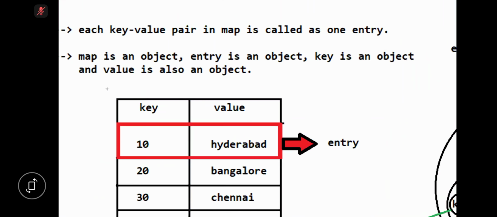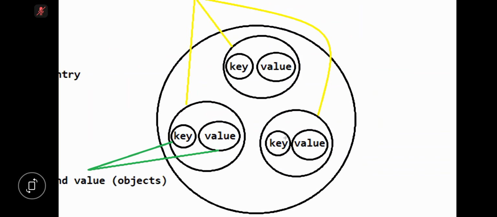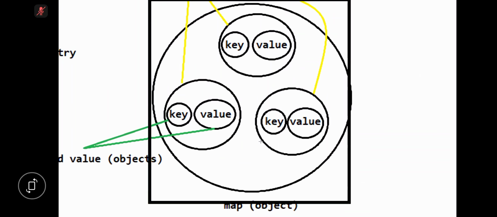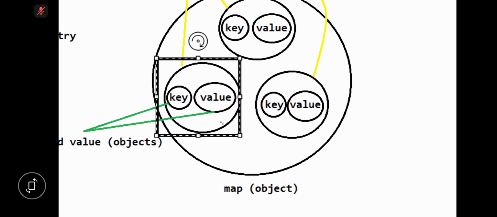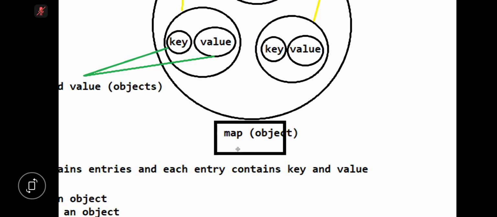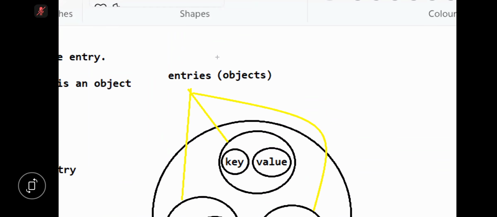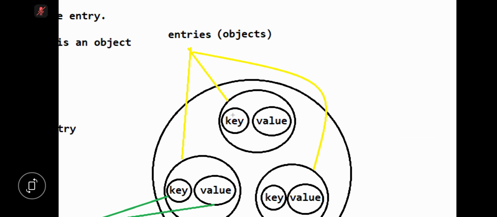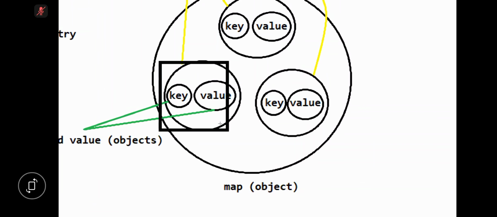I told you this is a Map. Inside a Map, we store a group of individual objects as key-value pairs, and each key-value pair in a Map is called one entry. So the actual diagram is this one. This big circle is the Map. What is a Map? An object. And inside this bigger circle, we have some small circles, which are entries. So a Map contains one entry, multiple entries. What is an entry? Each entry is an object. A Map contains entries. Map is an object. Each entry is an object.